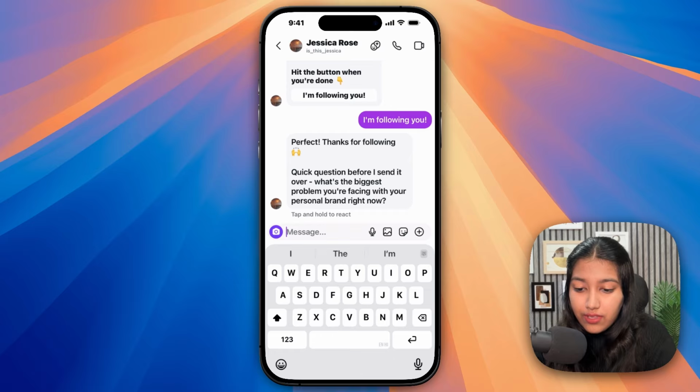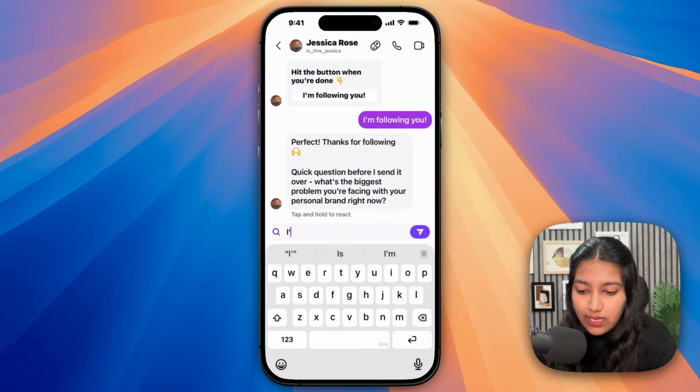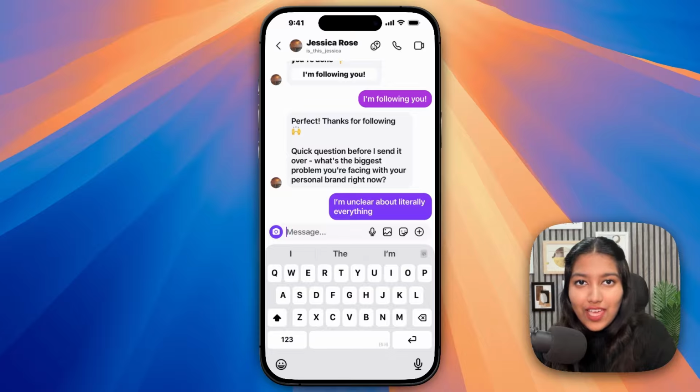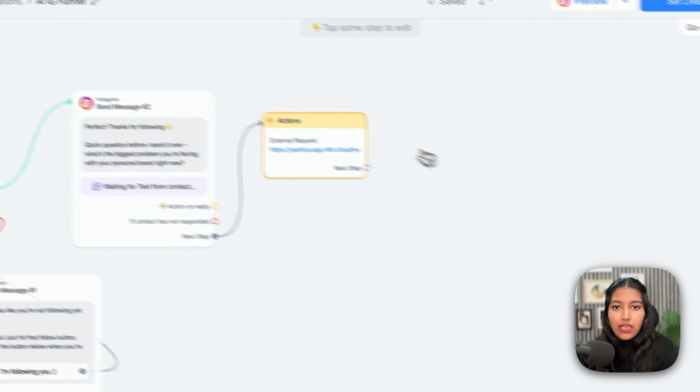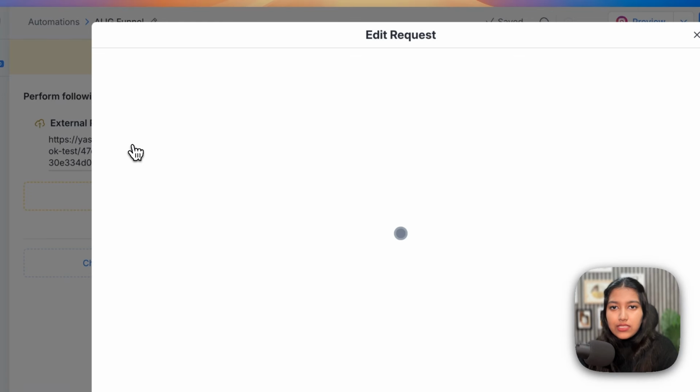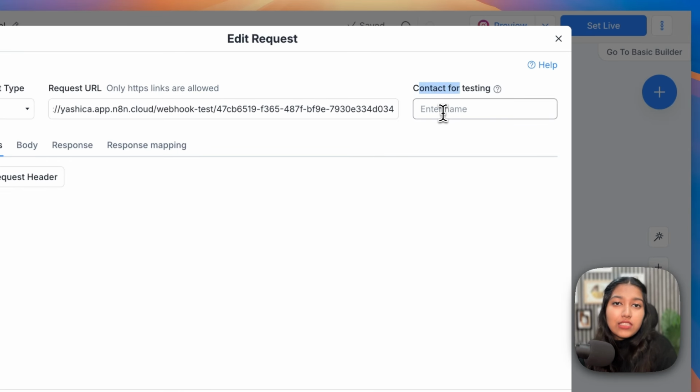All right. After that, it is asking me what's the biggest problem you're facing. So let's say I'm unclear about literally everything. Okay. And that's it. That's all we had to do. Now we can continue with the testing. This wasn't the actual testing. This was just to get the inputs, just to get the variables, etc. Now we're going to test the connection, and then once everything is done, then we're going to test the conversation. So once you're back inside ManyChat, you can close this and then head back to your request. Click on this. Then for contact for testing, search for your name.